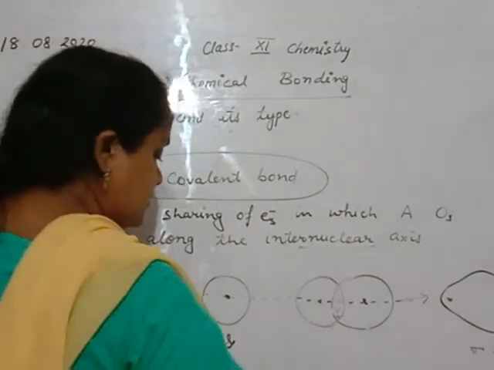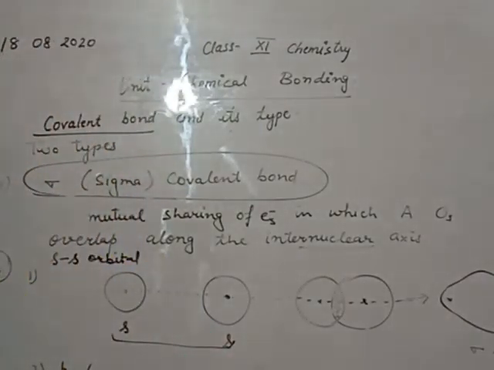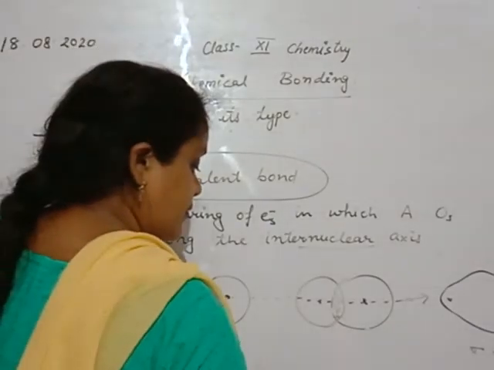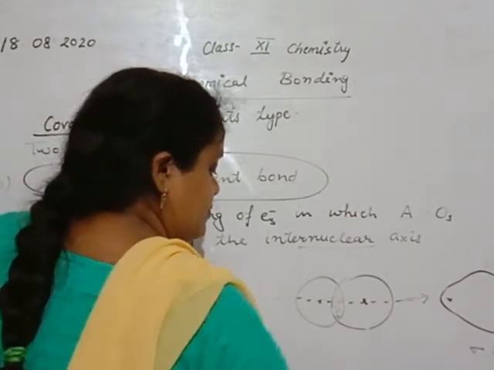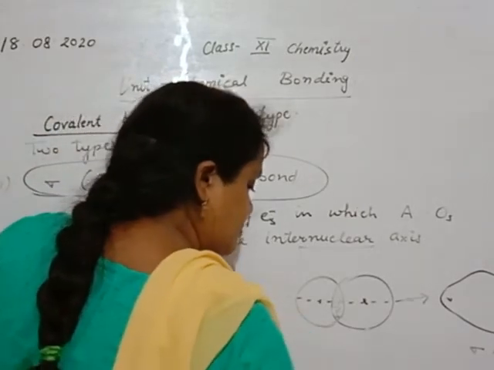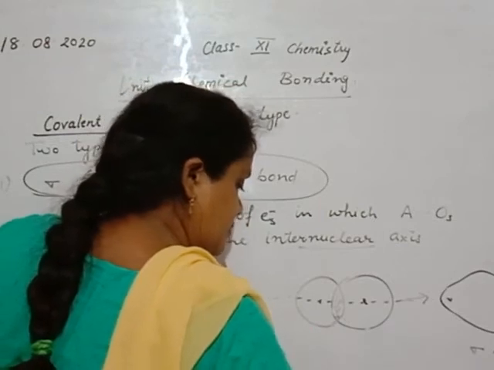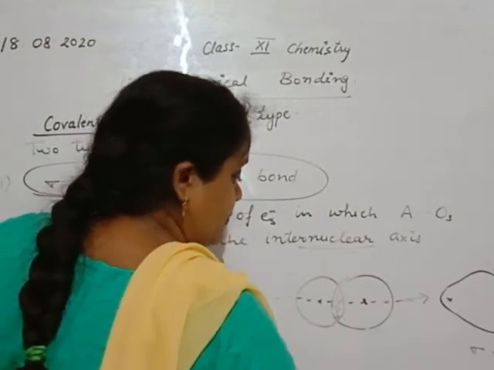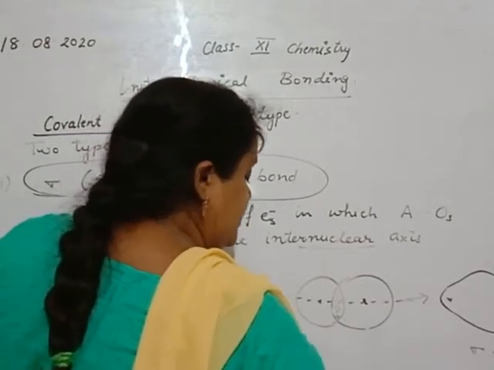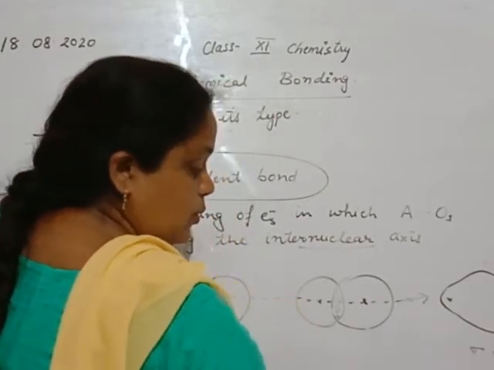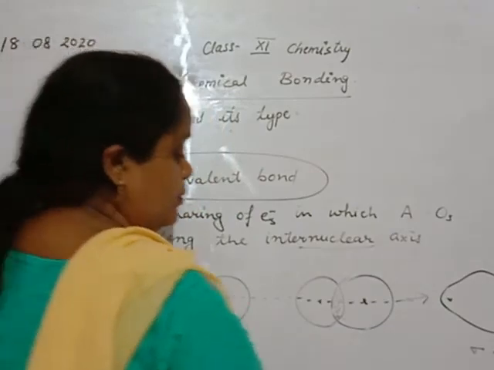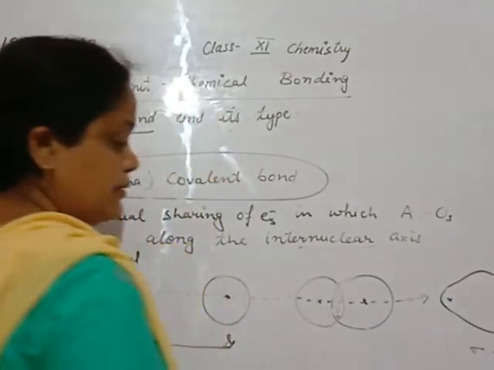Overlapping takes place along the internuclear axis, on the internuclear axis. The bond formed is known as a sigma bond.